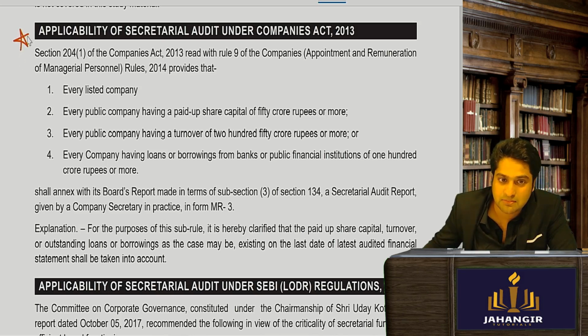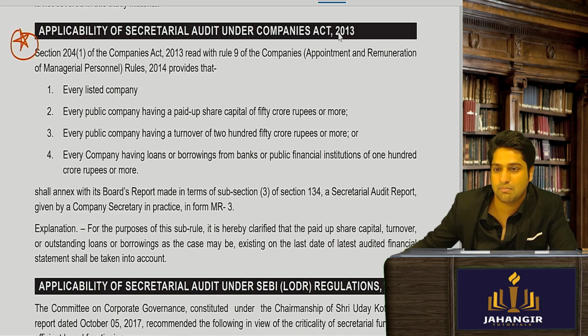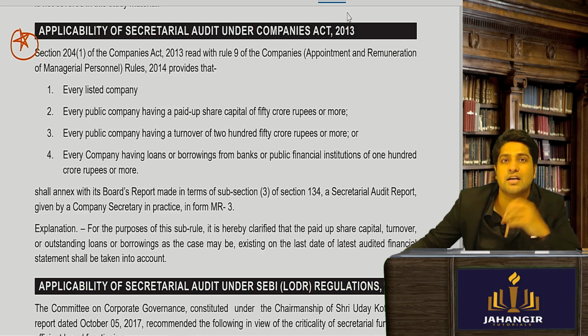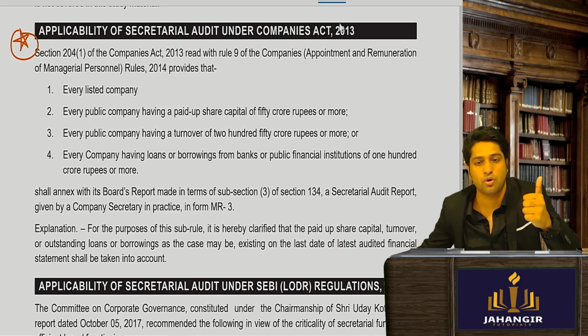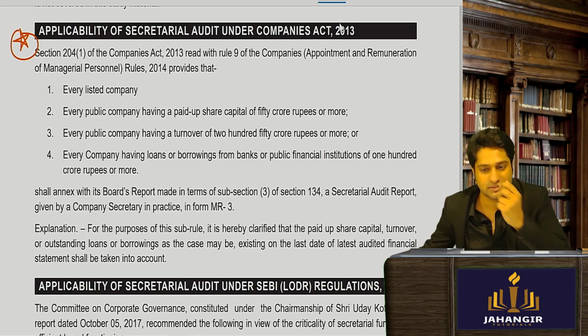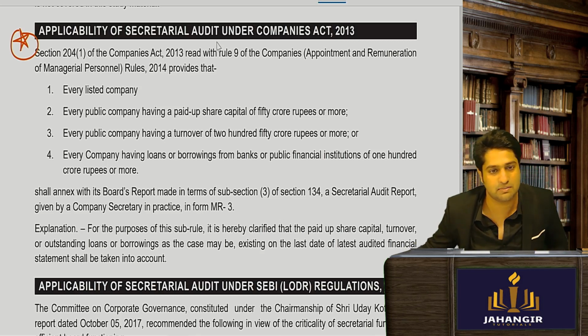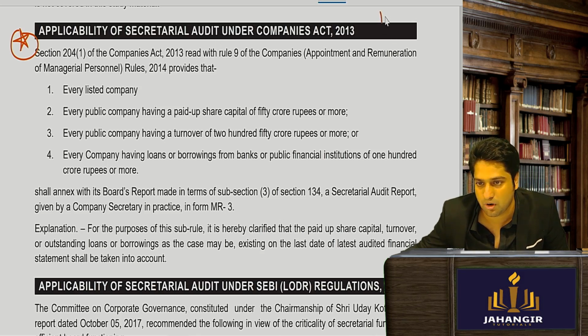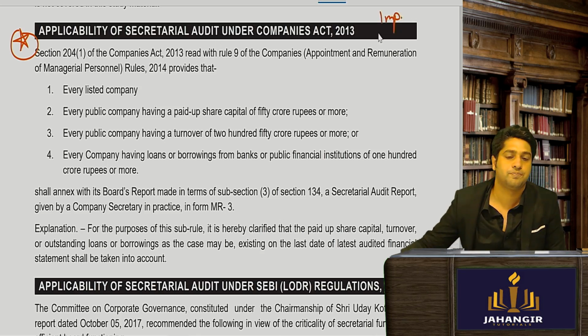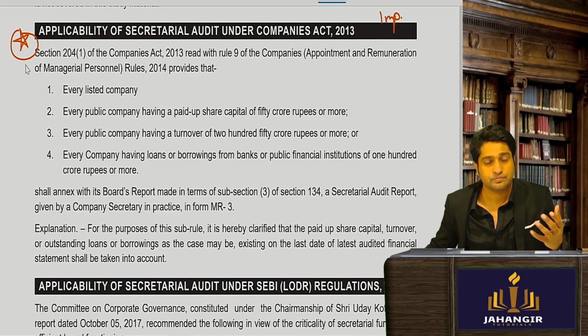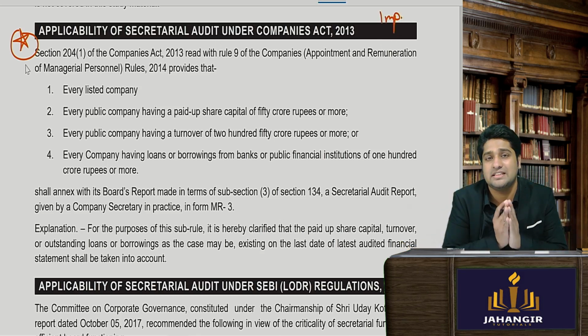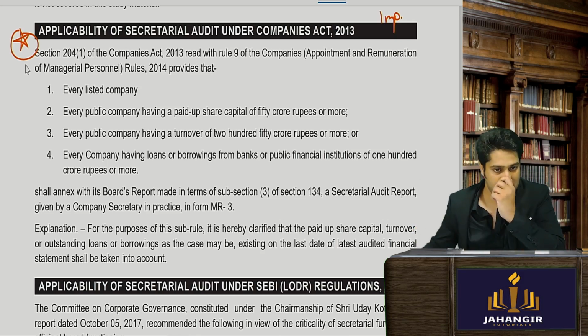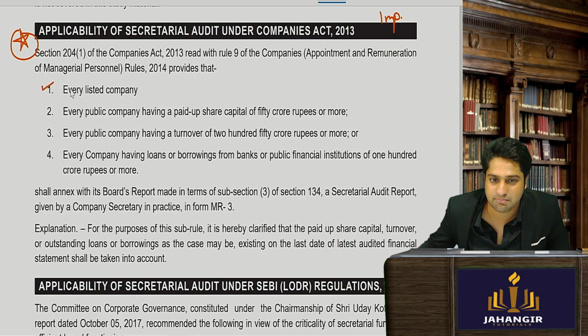This I could say is the most important and more specific part. Whenever I told you all the sections, section 204, rule 9, section 134, that is your board report, all of these are important for you to quote. So this is your important core law. Which kind of companies are required to do a secretarial audit? So can I say all listed companies?